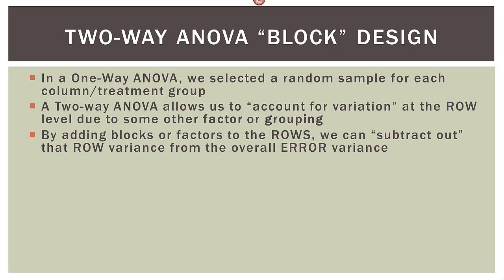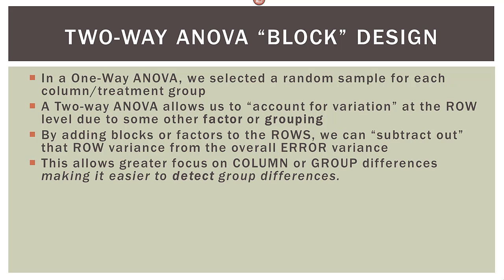Now, by adding blocks or factors to the rows, we can subtract out that row variance from the overall error variance. And this is very important. We'll talk about why as we go. This allows greater focus on the columns or the group differences, making it easier to detect differences in those groups.